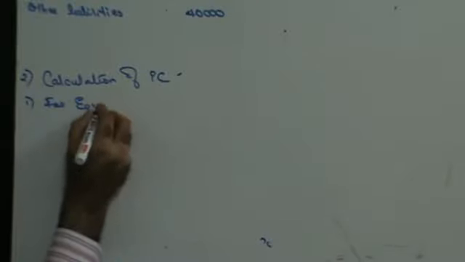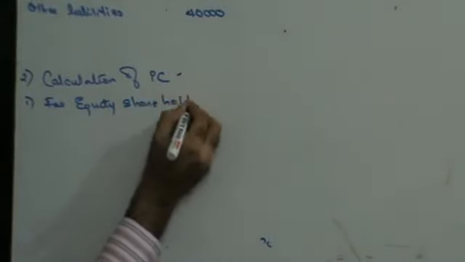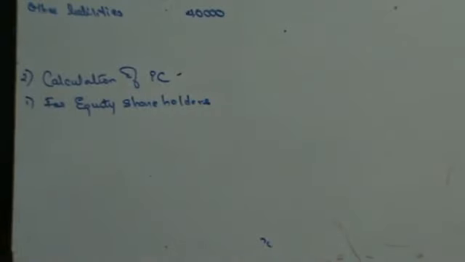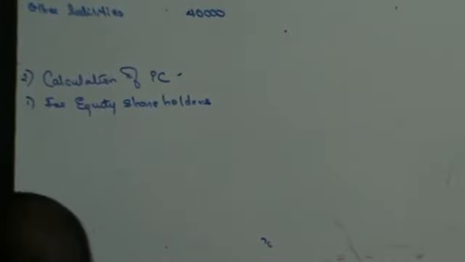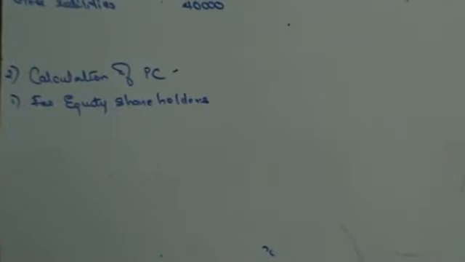Equity shareholders are to be issued 7 equity shares of 10 each in BK Limited, and also to be paid 5 in cash for surrender of 6 shares.